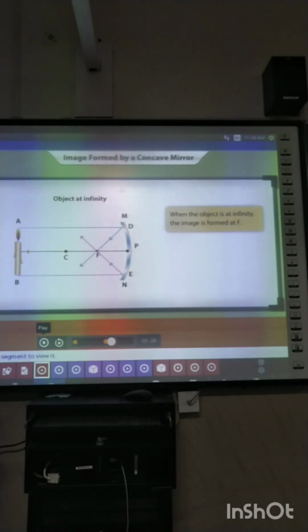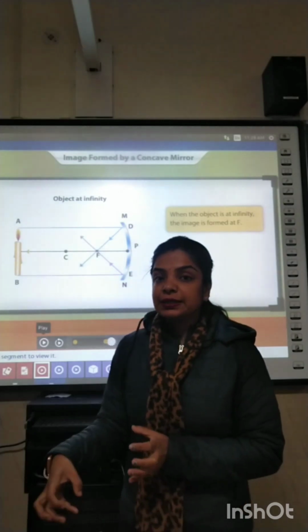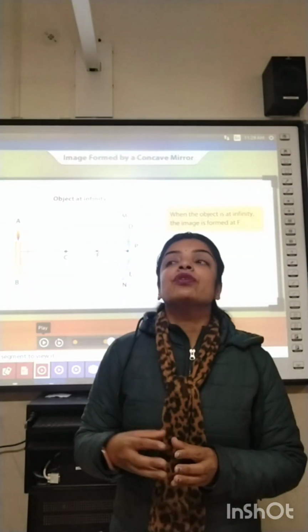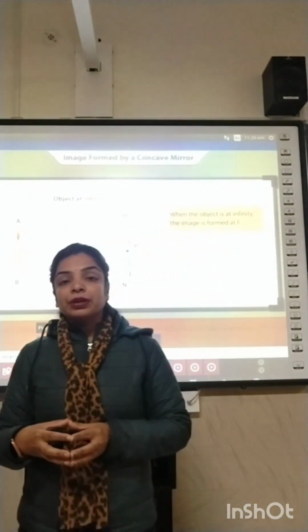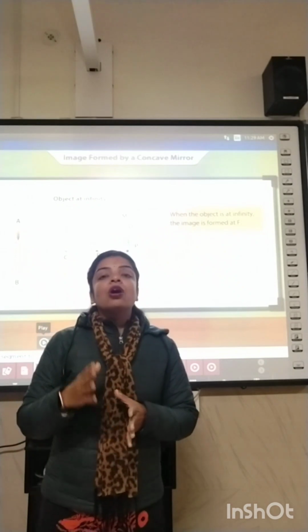So, how is the image formed by a spherical mirror, or how do we represent the point at which the image is formed by a concave mirror or a convex mirror? At which point do we consider that an image has been formed by any spherical mirror? For any spherical mirror, the image formation occurs only and only when